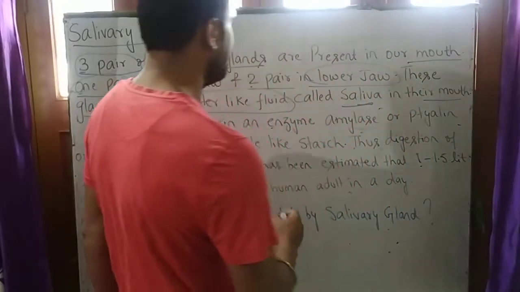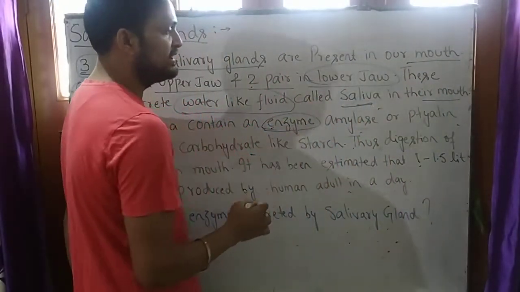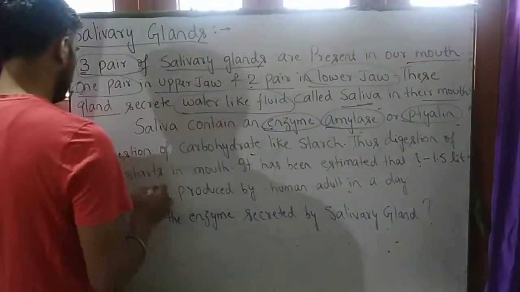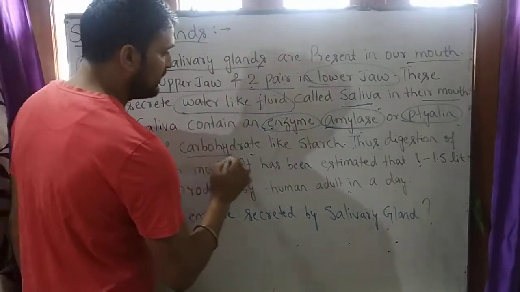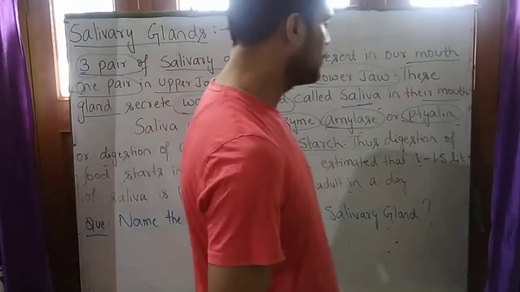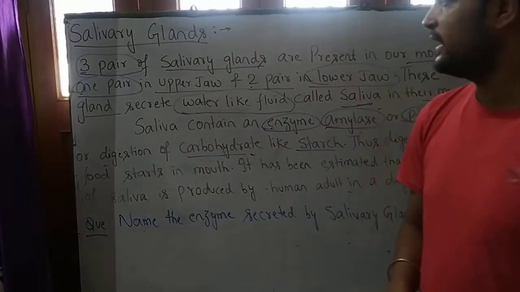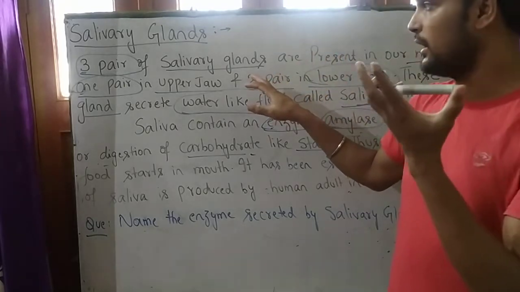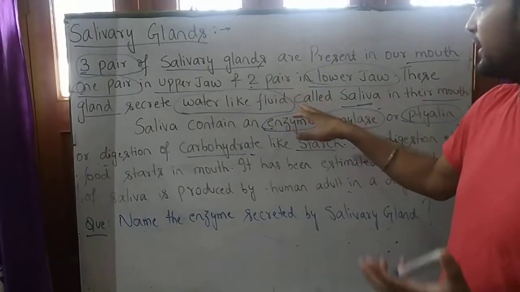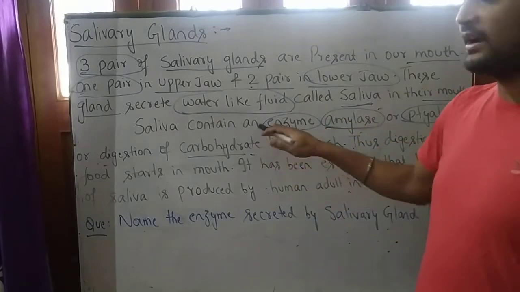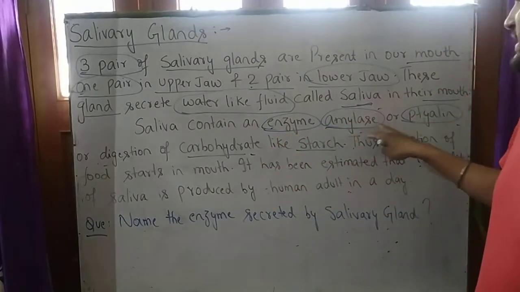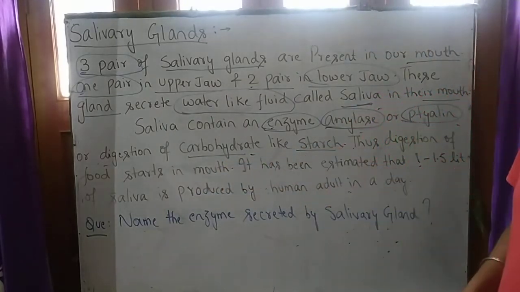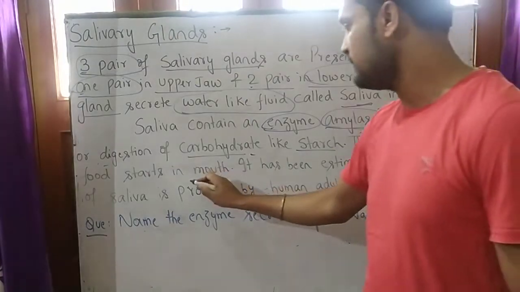Saliva contains an enzyme known as amylase or ptyalin, for digestion of carbohydrate like starch. So student, till now we have studied that there are three pairs of salivary gland present in our mouth. One is situated in upper jaw and two pair is situated in lower jaw. So saliva contains enzyme amylase and ptyalin for digestion of carbohydrate like starch. Thus digestion of food starts in mouth.